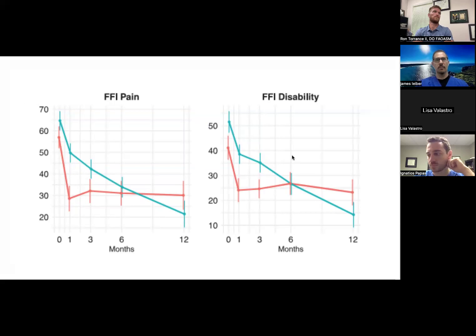So the red indicates the patients who had the steroid injection. So quick improvement in the pain, but then not sustained quite as much, and then no improvement after that point. Where on the other hand, the blue line is the PRP patients, so they didn't have as rapid of an improvement, but it was steadily improving with time as the tissue healed and remodeled, so that at 12 months, the patients who had PRP were in a much better place than those who had steroid.